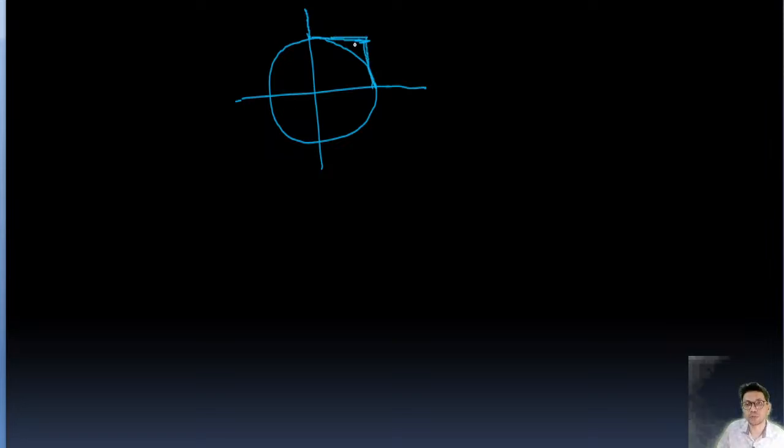This is the square, guys. This is x equal to 0, y equal to 0, and this is x equal to a, and this is y equal to a. This is a, this is a. This distance is a, and this is a. This is a circle, and this is the square.